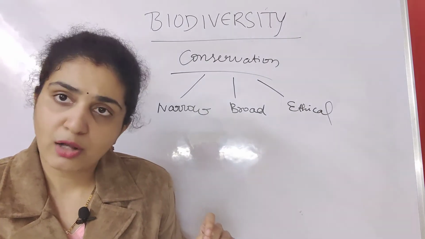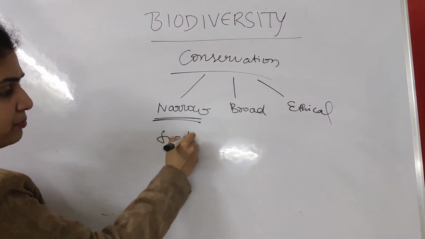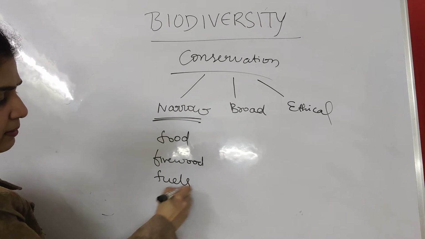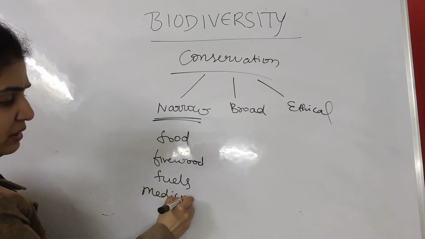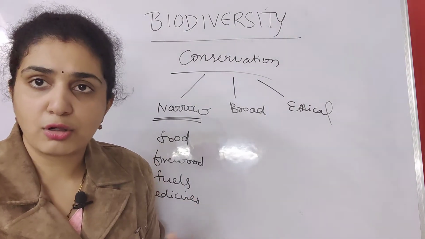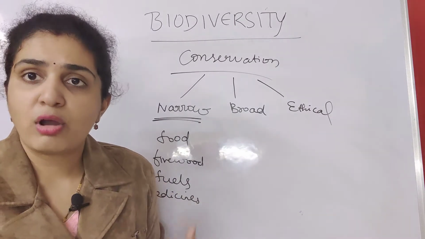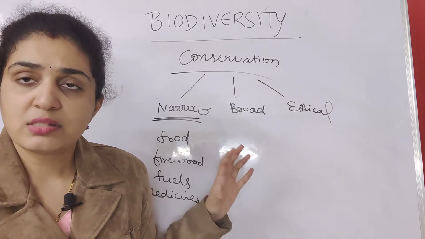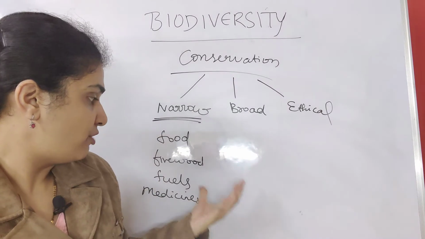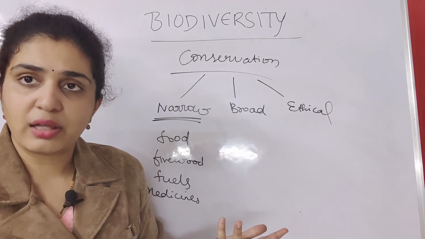So it is coming under the narrow utilitarian argument. Under narrow utilitarian: food, firewood, fuels, medicines. About 25% of the medicines which we are deriving, not in microbiology and all, normally come from plants only, all Ayurvedic medicines and all. So it is very important to conserve nature for our benefit only, because we should get food, firewood, fuels, or medicines, everything. So we should conserve the biodiversity.